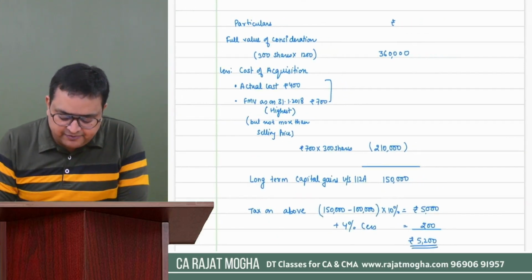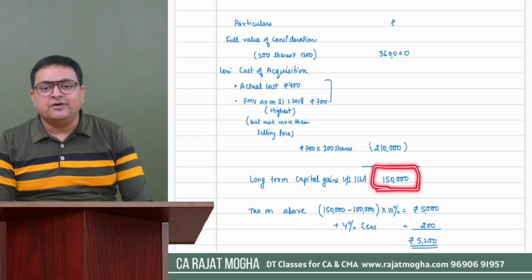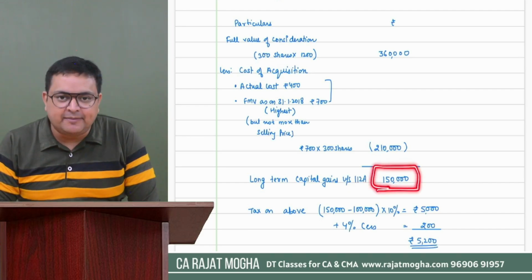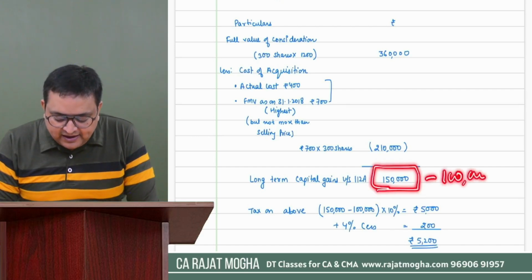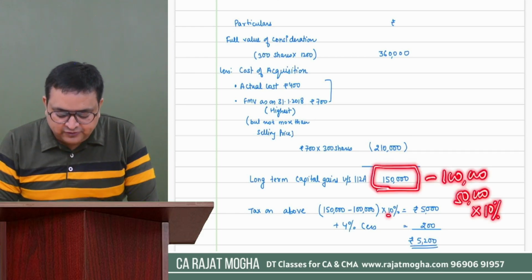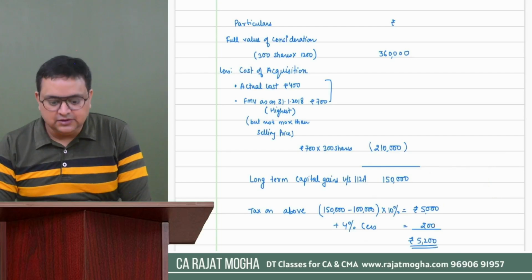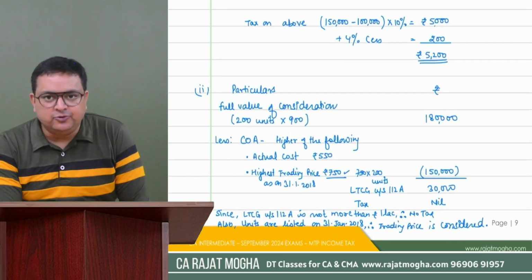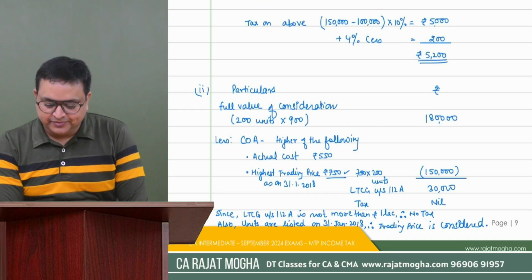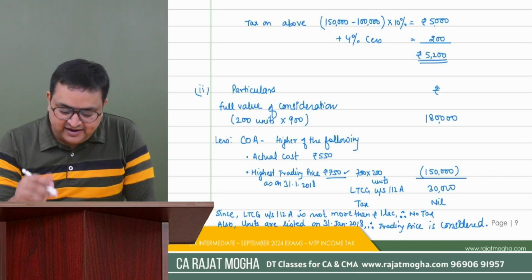Capital gain under 112A, 1,50,000. And on this value, we have to compute the tax on capital gain under section 112A. First of all, we will exempt 1 lakh. And then on 50,000, we will apply our tax rate of 10%. So 10% would be 5,000 plus 4% cess, 5,200. Got it? And the second was related to units. I believe that you will be able to do it. Correct? So let's come to the second alternative, the second internal choice.